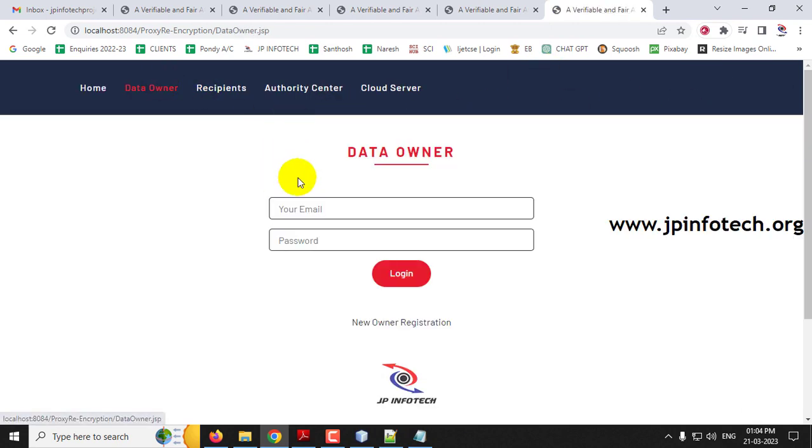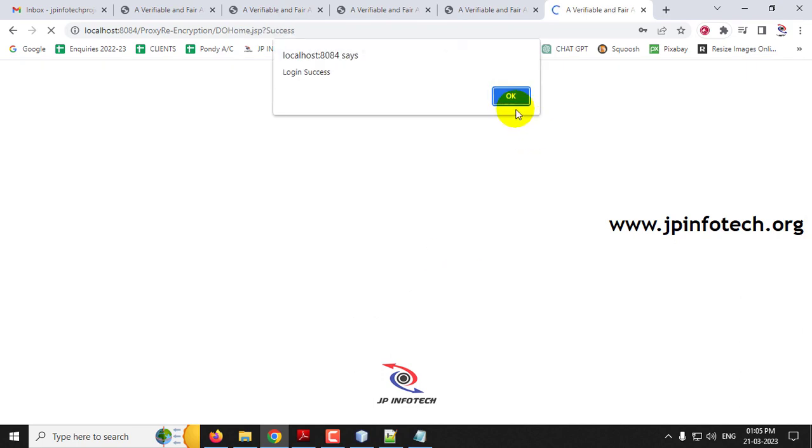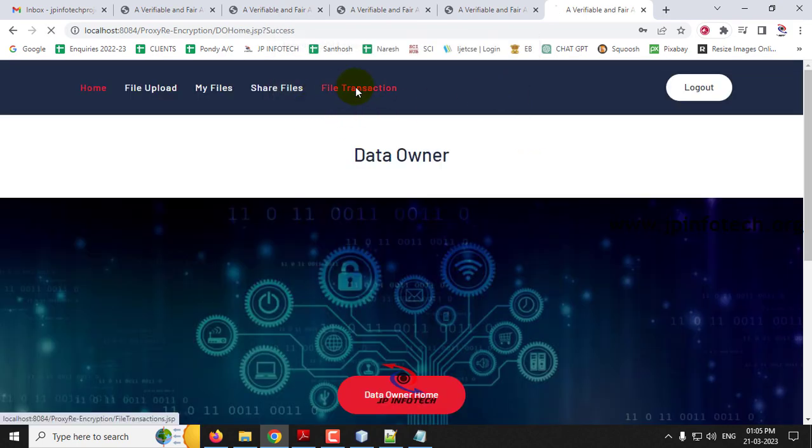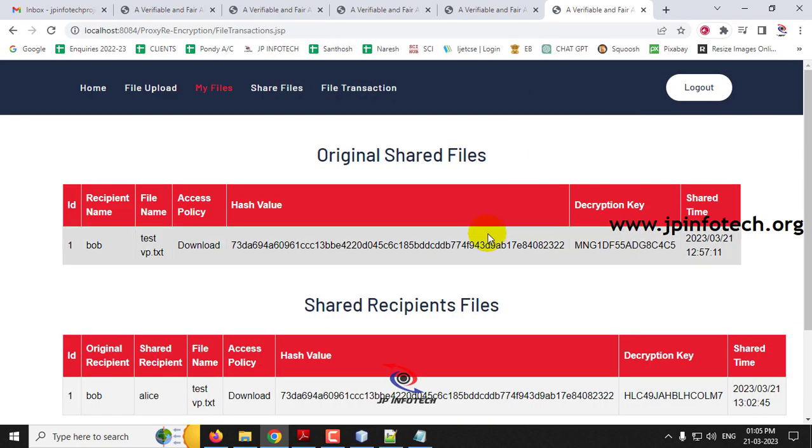And now let me go to the data owner part. If you go to the file transaction, you can see that earlier it was empty, and now you can see the original file which is transferred to Bob is updated here with the hash value, the decryption key and the shared time of it.